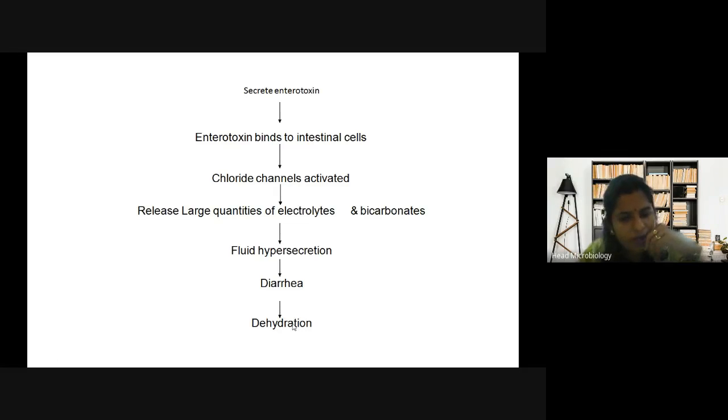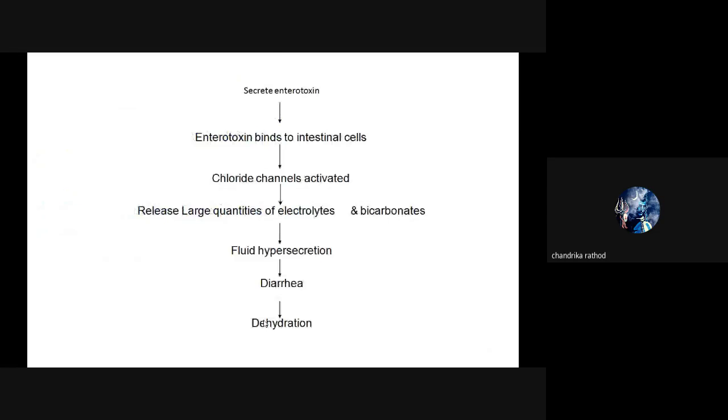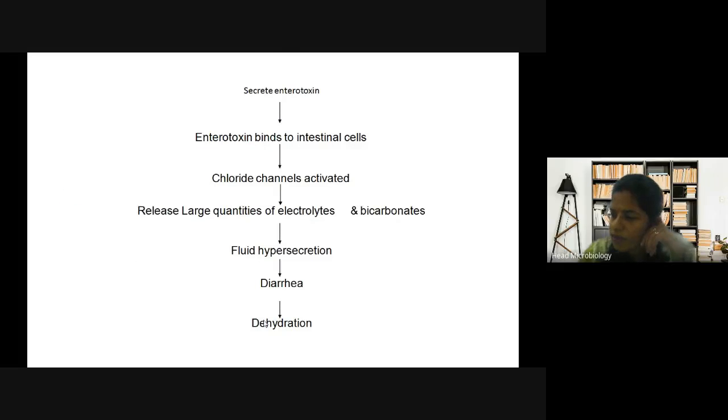What is dehydration? Loss of water in the body. Yes. Okay, loss of water and electrolytes in your body leads to dehydration.